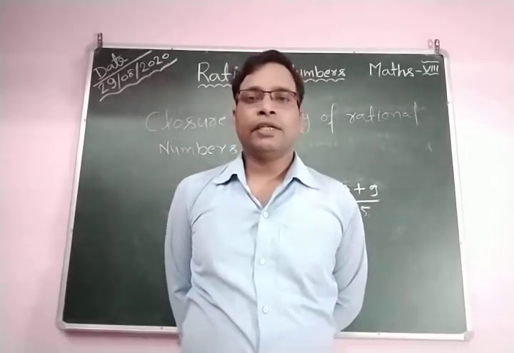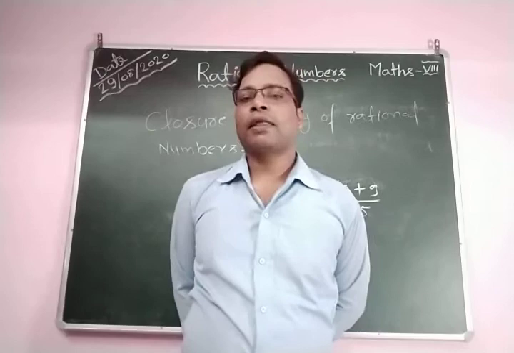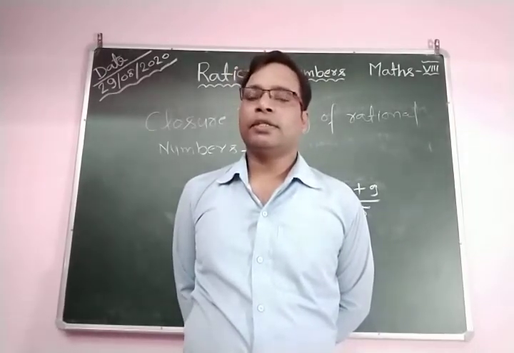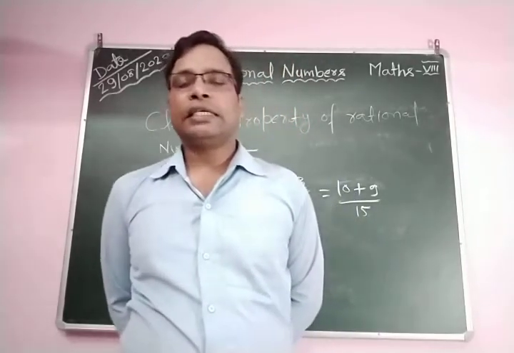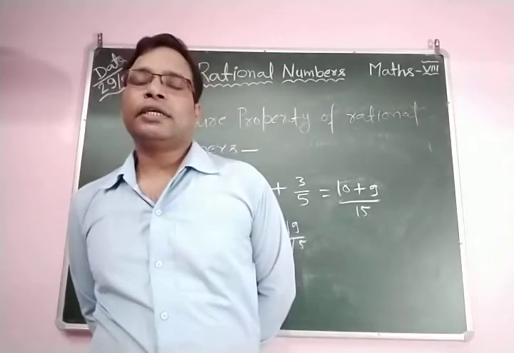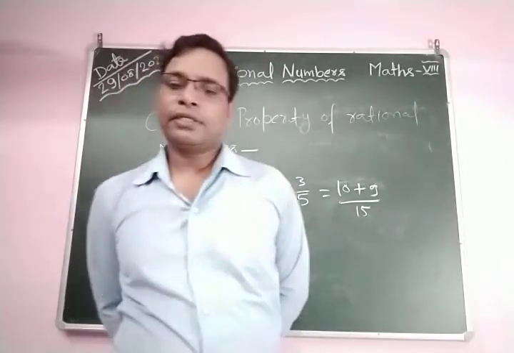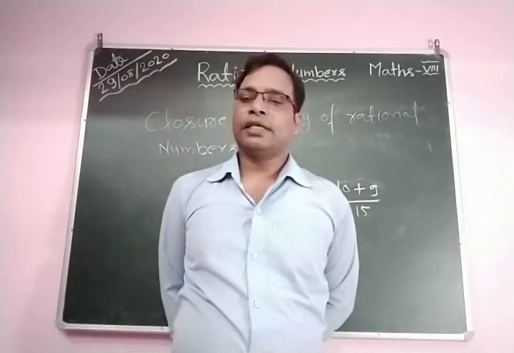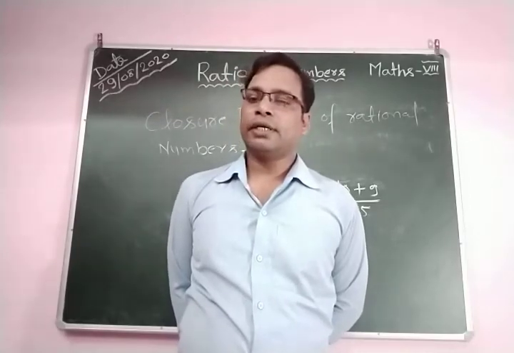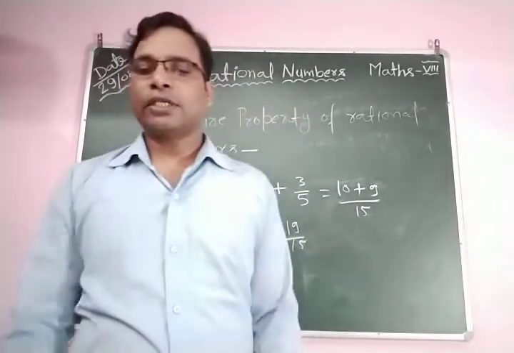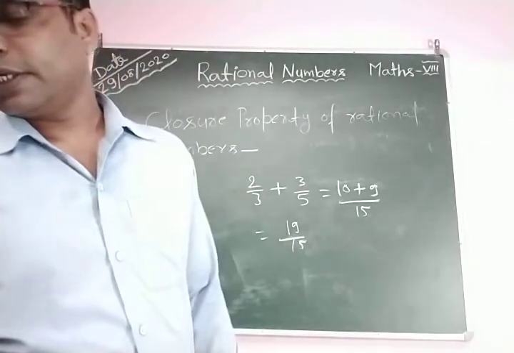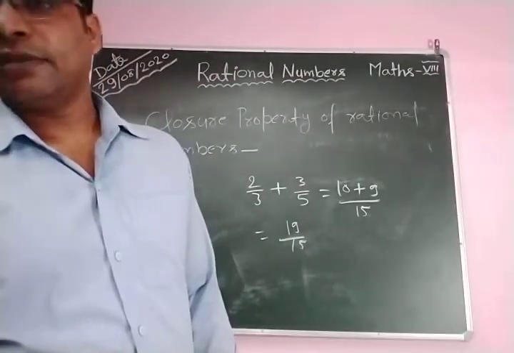Okay, but here we take two rational numbers and find their sum. Then we can see that their sum is also a rational number. Then we can say this is the closure property of rational numbers. Now the next property is the commutative property of rational numbers.